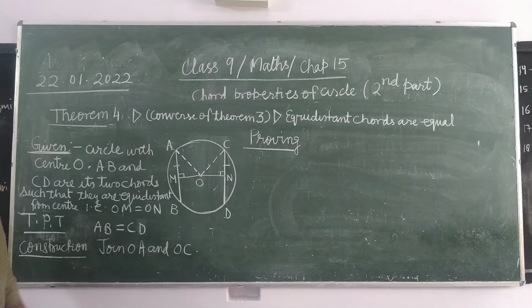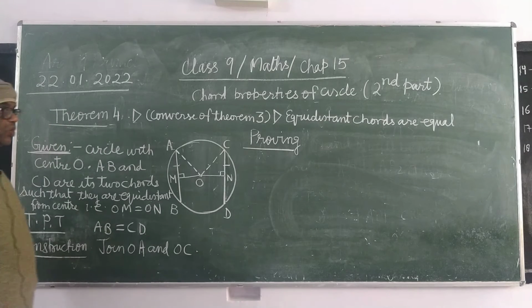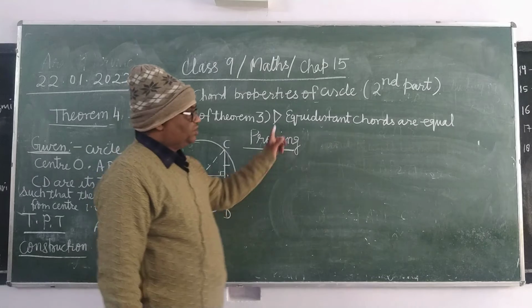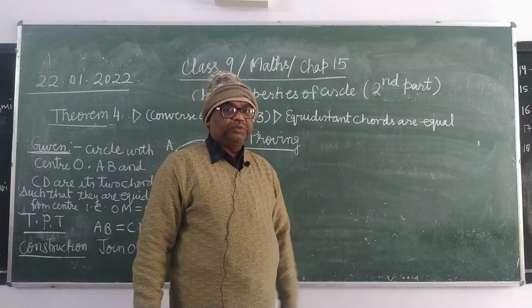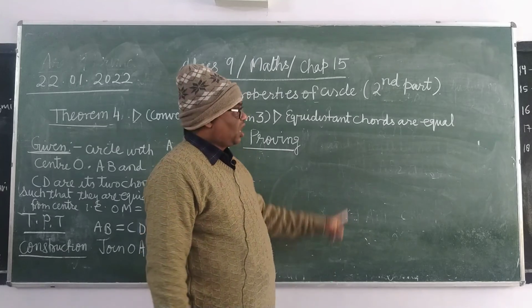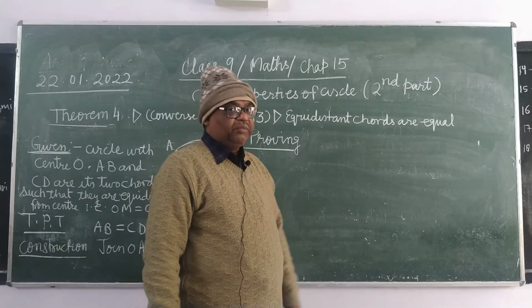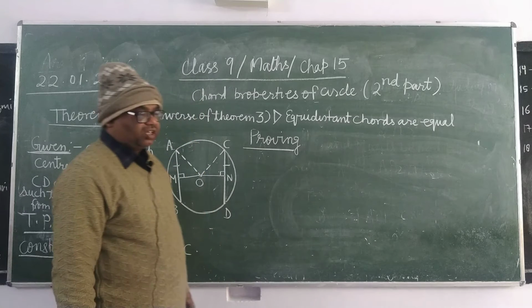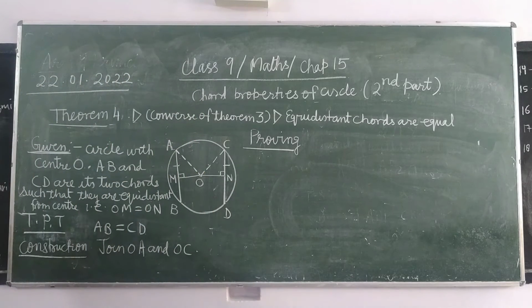Now I am going to deduce theorem 4. It is the converse of theorem 3. Equidistant chords, means they are at equal distance from the center, are equal in length. Means equidistant chords are equal. This is the converse of theorem 3.